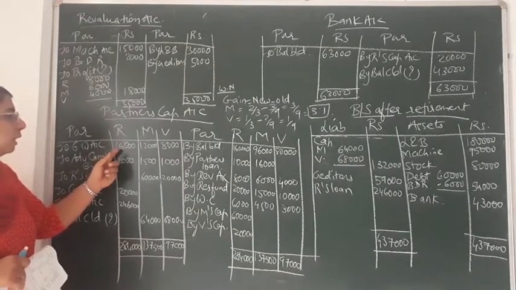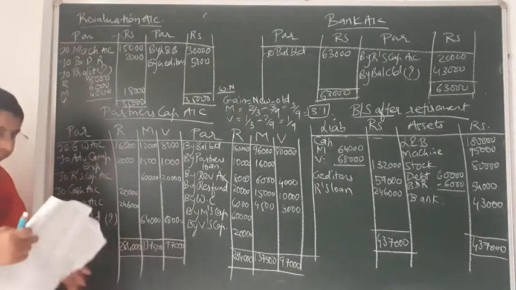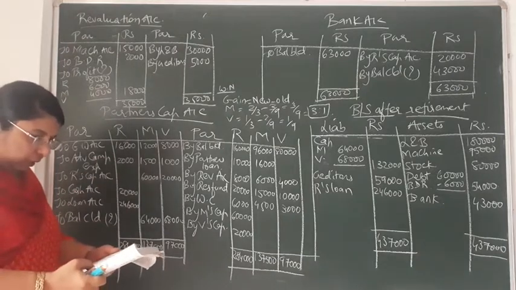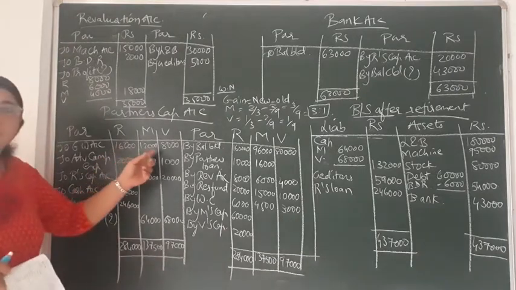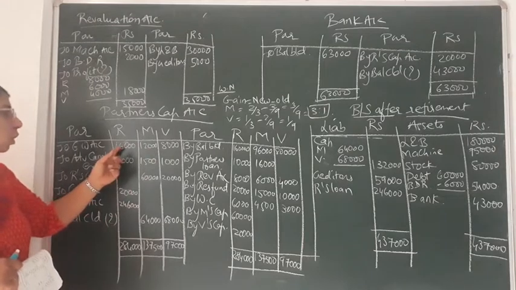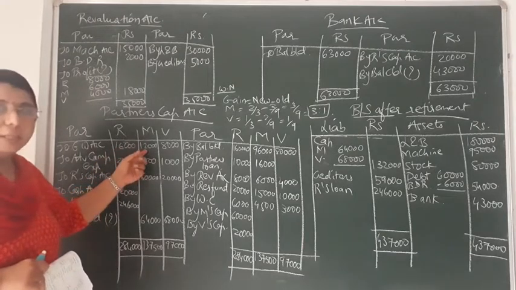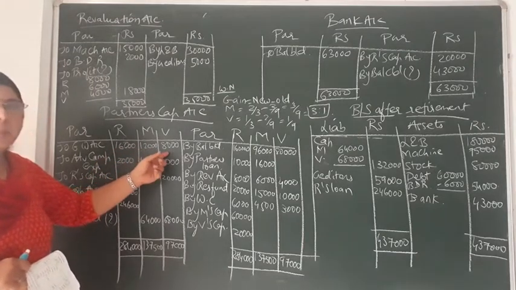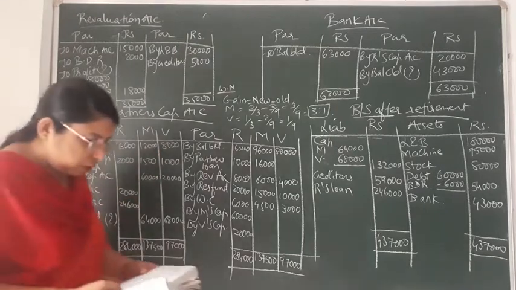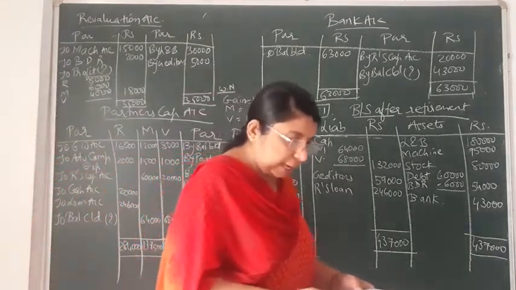Total value of goodwill that is given to you is 36,000, that is distributed in the ratio of 4:3:2. So for Rohit it would come to 16,000, for Mohit 12,000 and for Virat it would come to 8,000. Now next asset that is given to you, that is land and building.